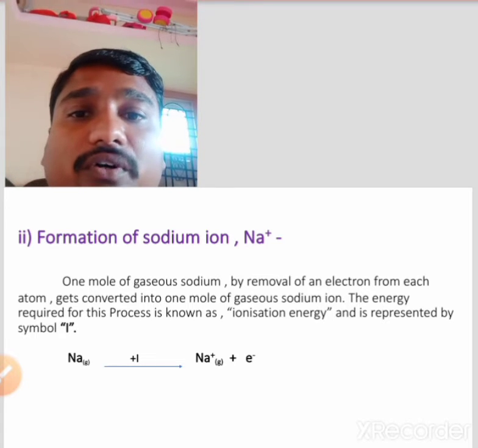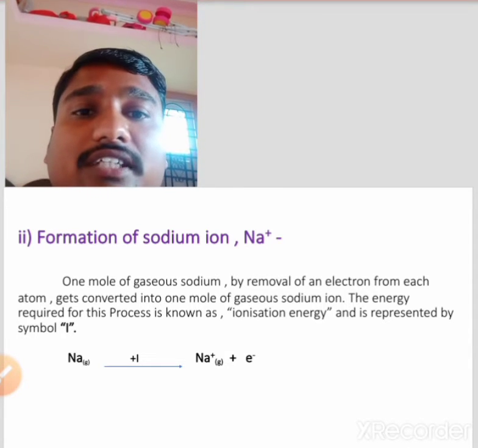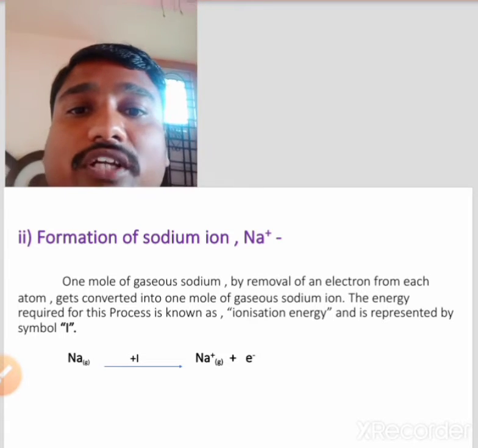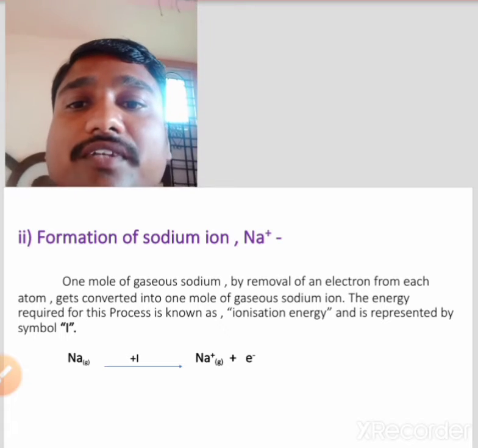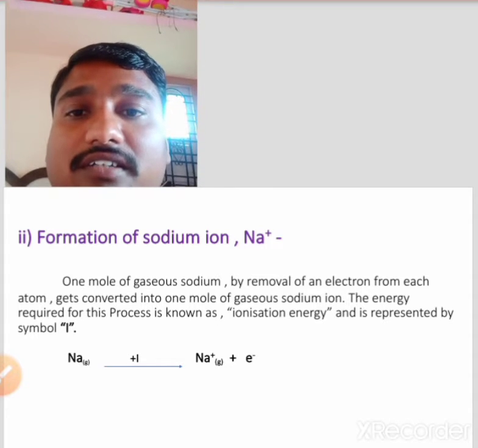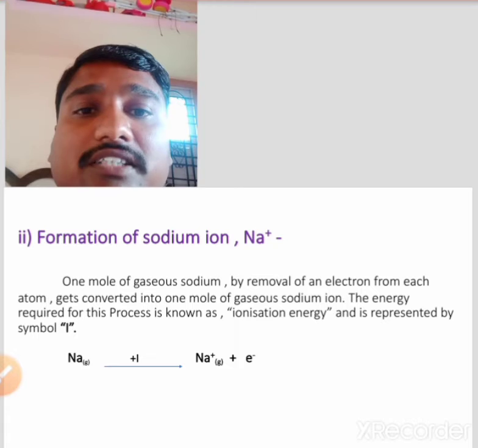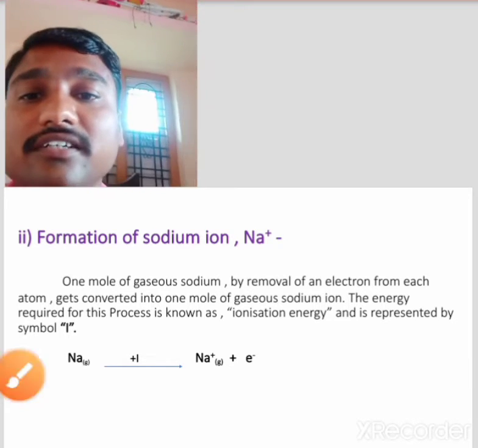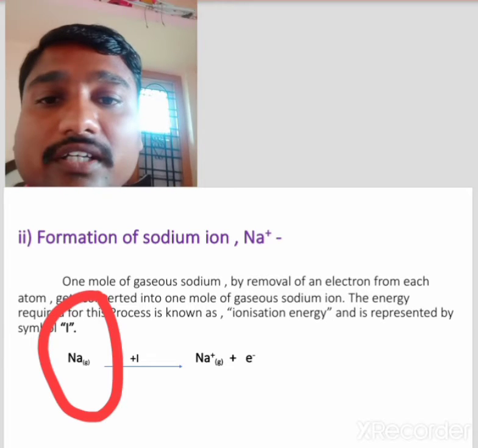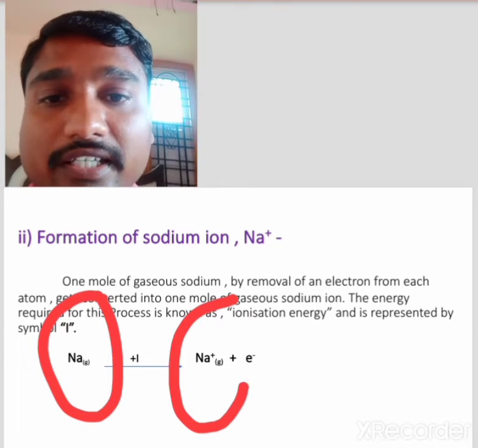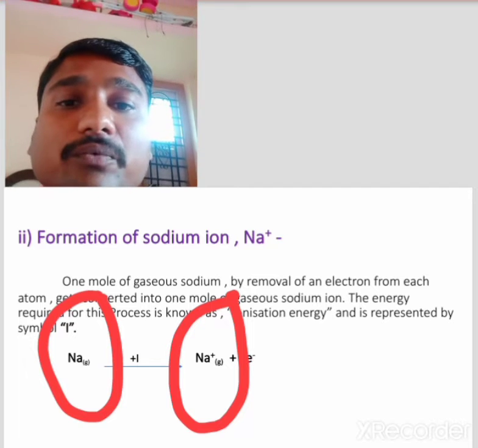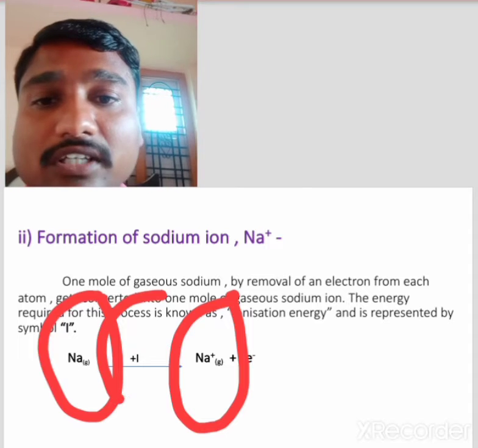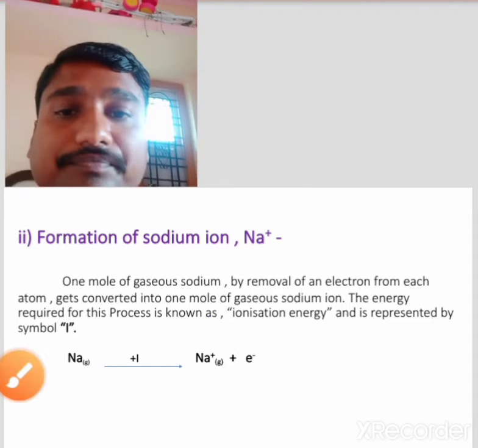The energy required for this process is known as ionization energy, and is represented by the capital letter I.